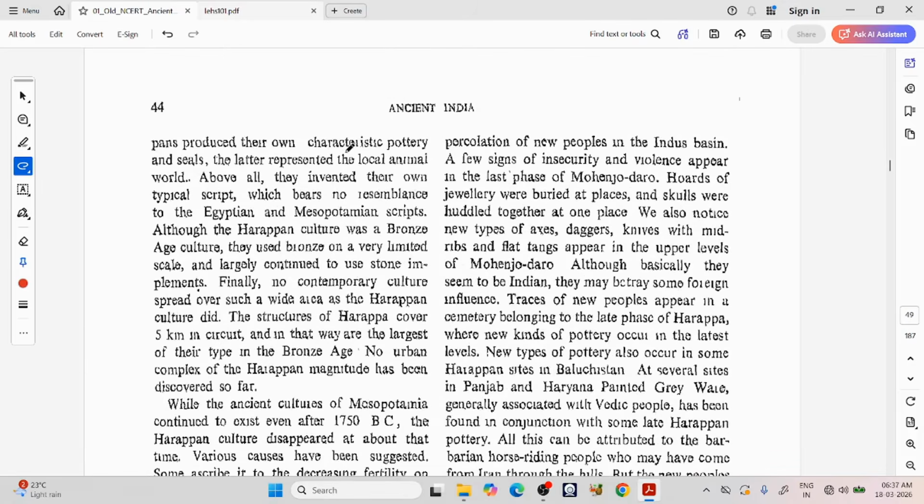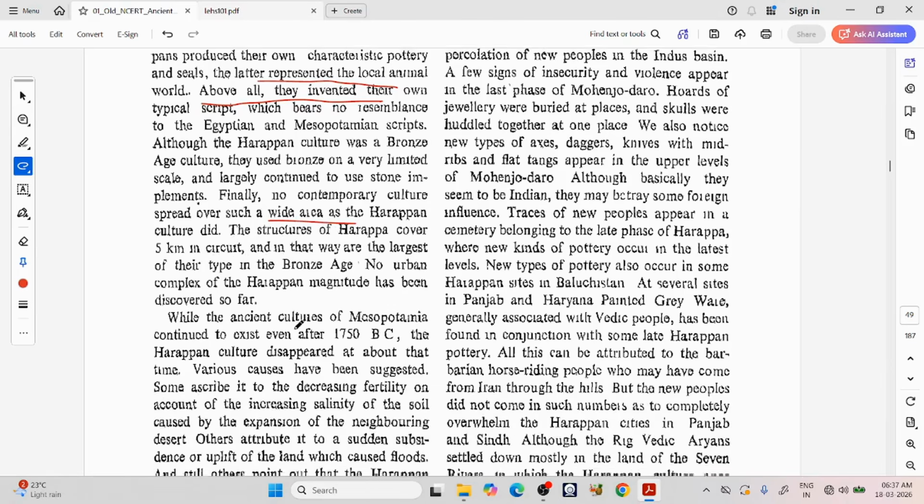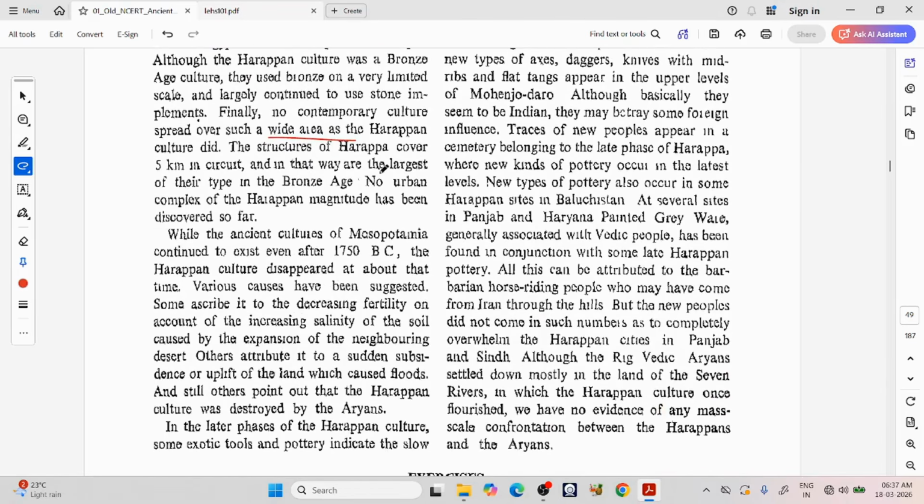The Harappans produced their own characteristic pottery and seals. The latter represented the local animal world. Above all, they invented their own typical script which bears no resemblance to the Egyptian and Mesopotamian scripts. Although the Harappan culture was a Bronze Age culture, they used bronze on a limited scale and largely continued to use stone implements. Finally, no contemporary culture spread over such a wide area as the Harappan culture did. The structures of Harappa cover 5 kilometers in circuit, and in that way are the largest of their type in the Bronze Age. No urban complex of Harappan magnitude has been discovered so far.